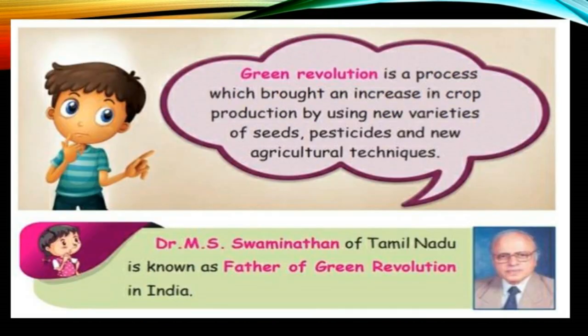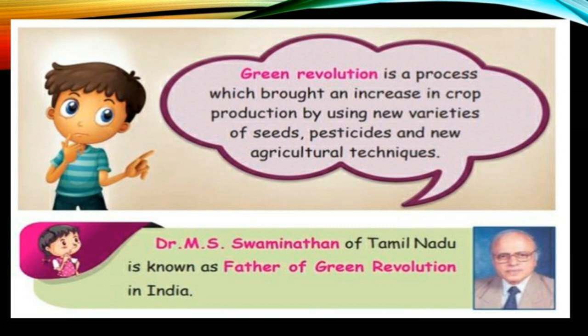Green Revolution. Green Revolution is a process which brought an increase in crop production by using new varieties of seeds, pesticides and new agricultural techniques. Farmers know how to use seeds in various types.